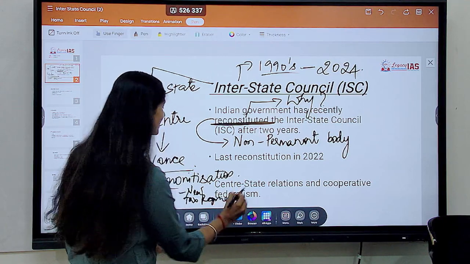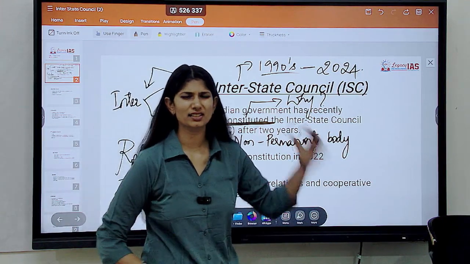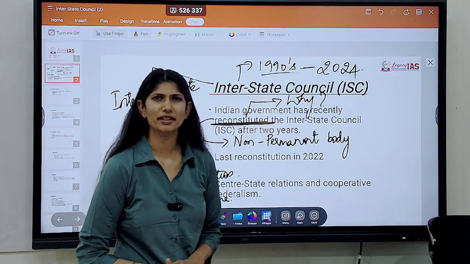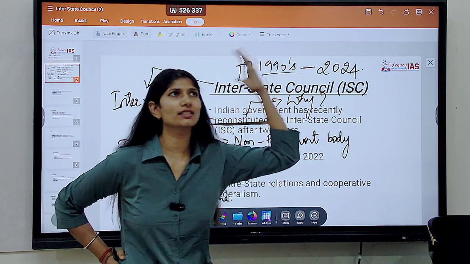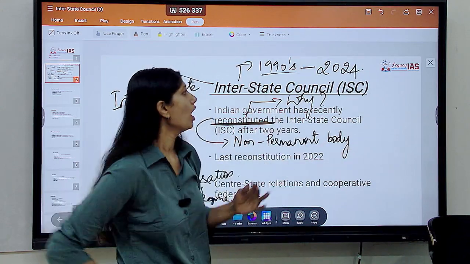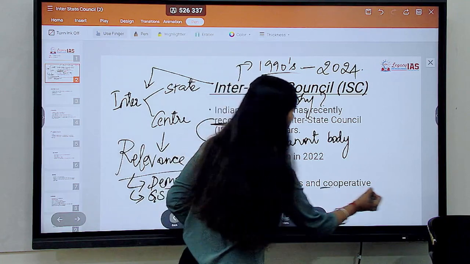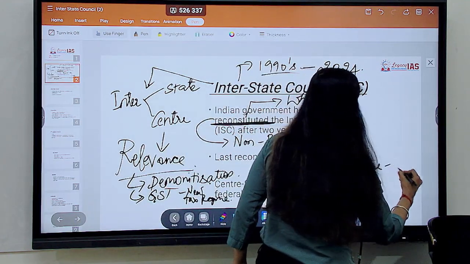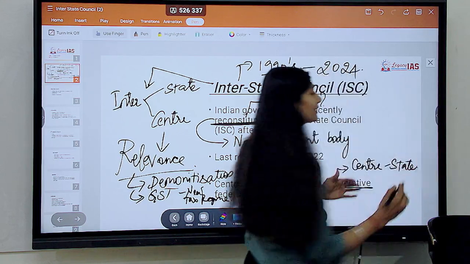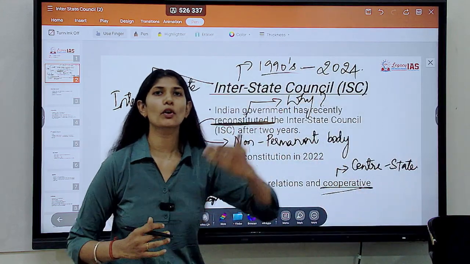Anything that the center decides, for example demonetization, GST and then the COVID pandemic, cannot be a single-handed effort of either the center or the states alone. Now more than ever, cooperation between center and states is seen as more and more important.